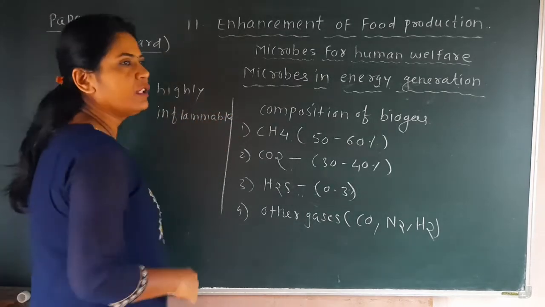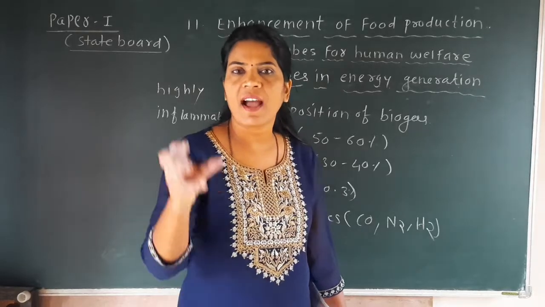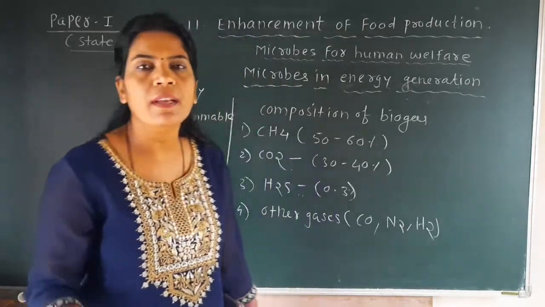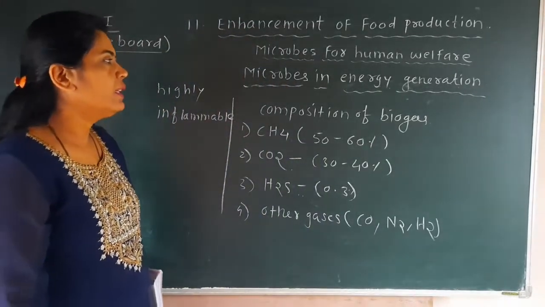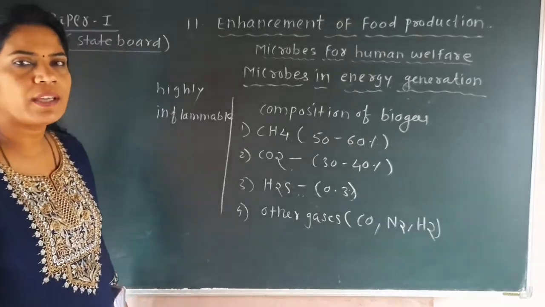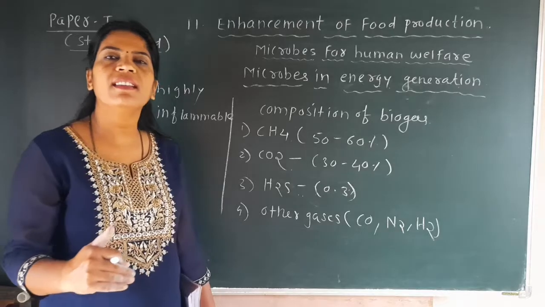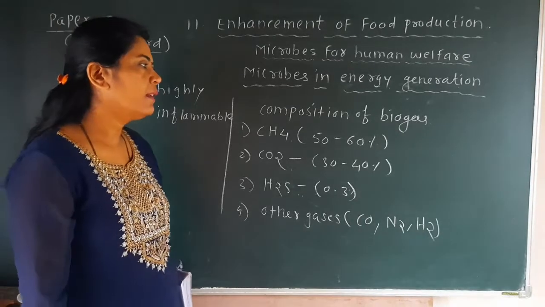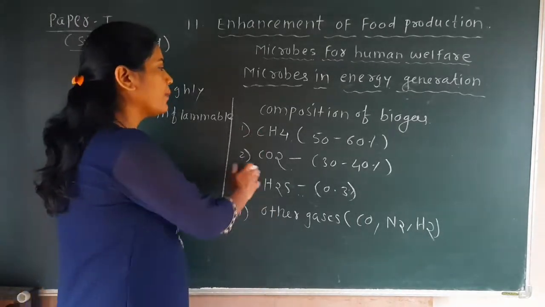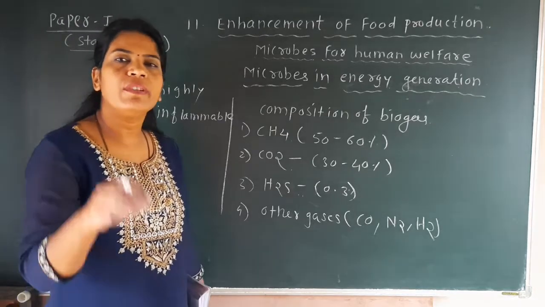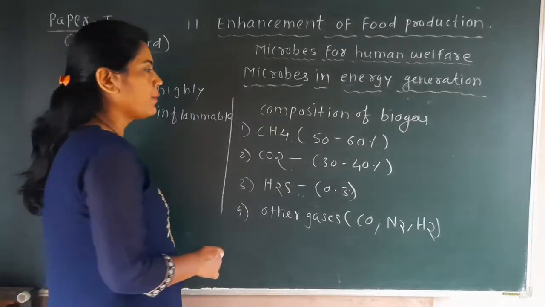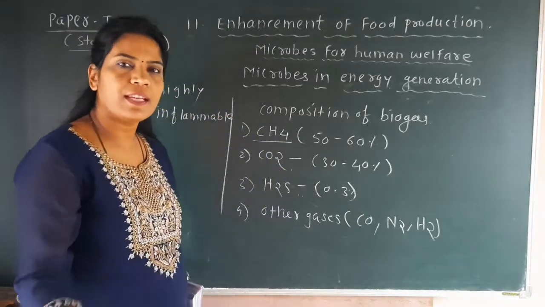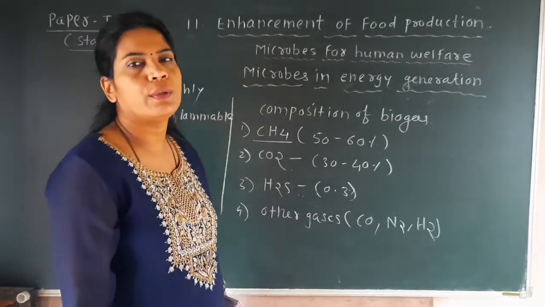Inflammable means in Marathi we call it ज्वलनशील, पेटणारा, आग तयार करणारा, ज्वलनशील असतो. So it is called a highly inflammable source of energy. Okay, so here we are discussing that these microbes are involved in the production of the biogas, and for that biogas there is a combination of various types of gases. So if a question is asked which is the main gas included in the biogas, then we have to write the name methane. Then next to methane CO2, then H2S, and then other gases like CO, N2 and H2.